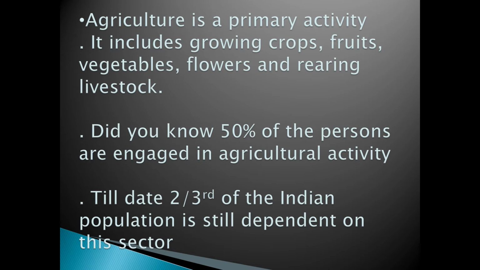It includes growing crops, fruits, vegetables, flowers, and rearing livestock. You know, children, 50% of the persons are engaged in the primary activity of agriculture. Till date, two-thirds of the Indian population still depends on this sector.